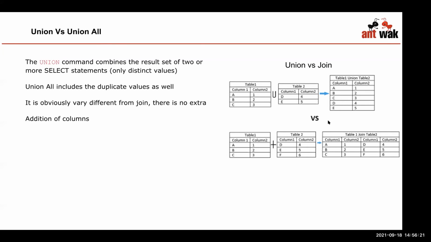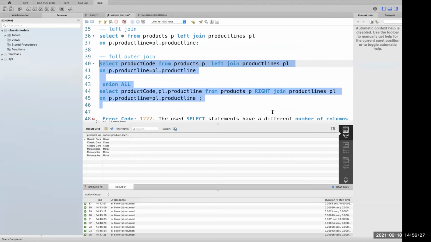Okay. So can you show the coding once again? P is for product, right? And L for line. L stands for line, right? It's PL, product lines. Sorry? It's product lines. Okay.